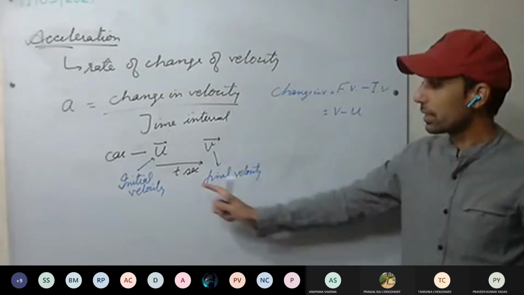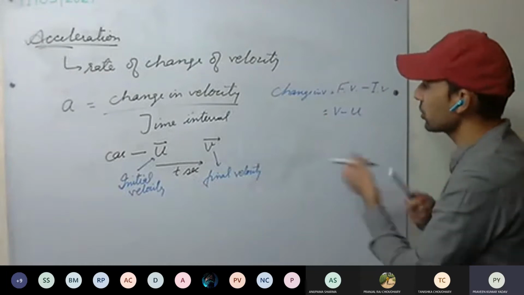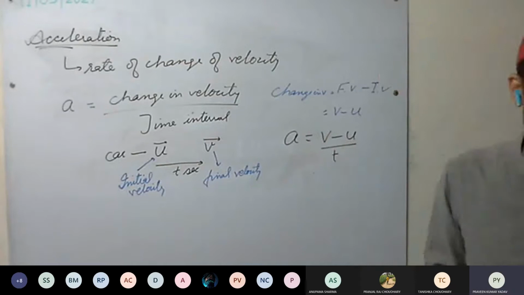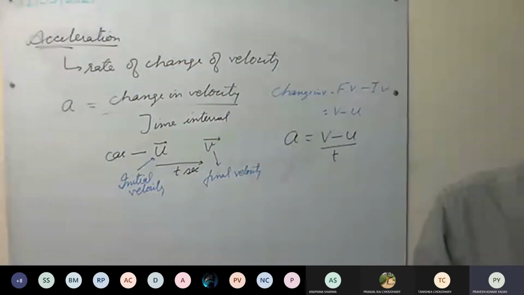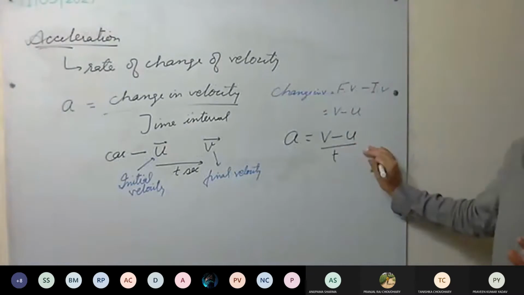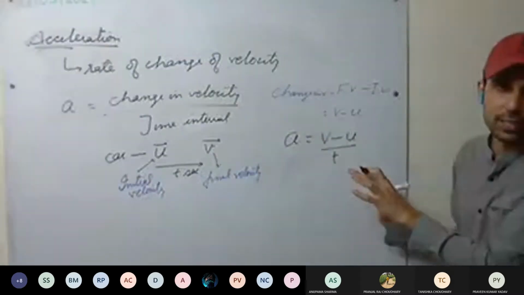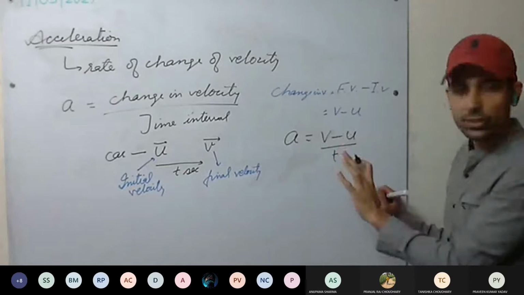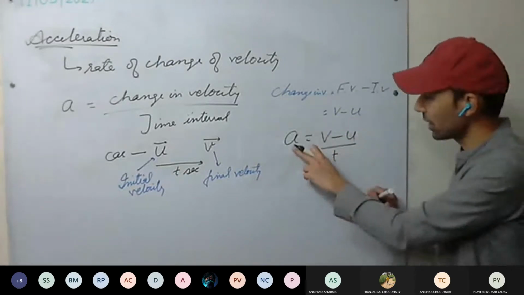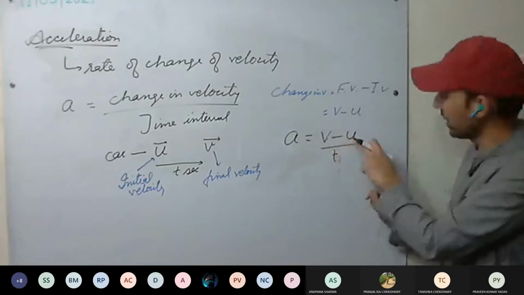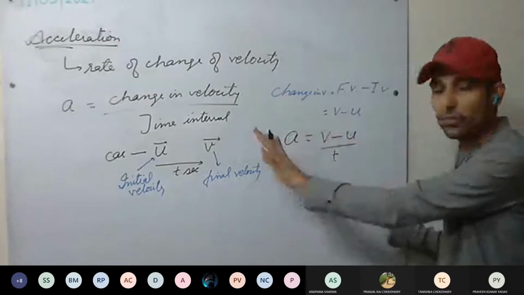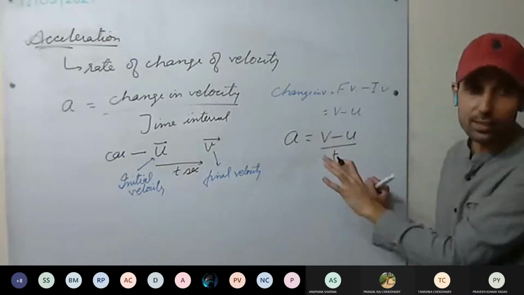How much time has it taken? t seconds. So acceleration will be v minus u by t. See here, I have avoided the arrows. These are all vector quantities only. You can add the arrows, but I have avoided them. We all know we are discussing vector quantities. Acceleration is a vector quantity. Initial velocity and final velocity are vector quantities. Time is scalar. But we have avoided the arrows just for a simplified representation.